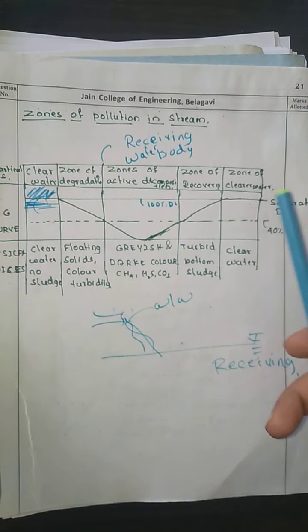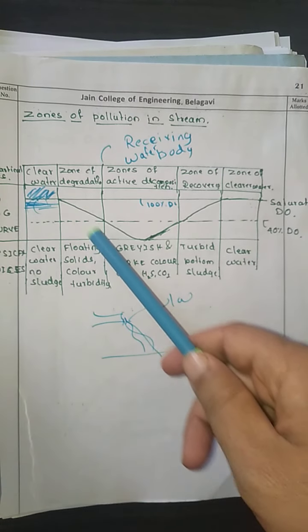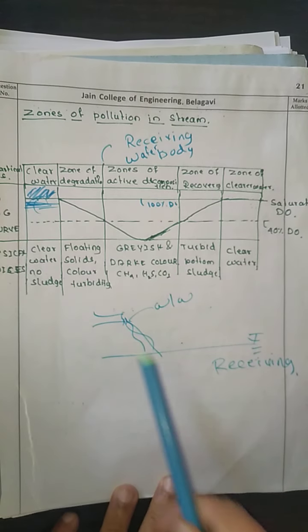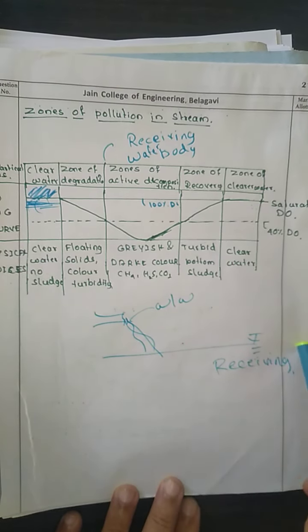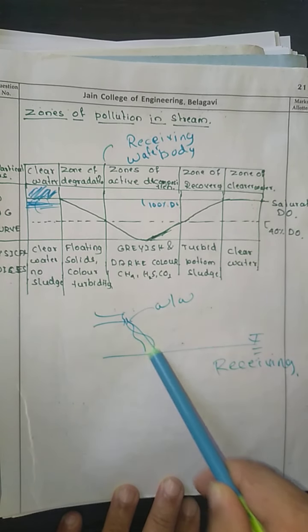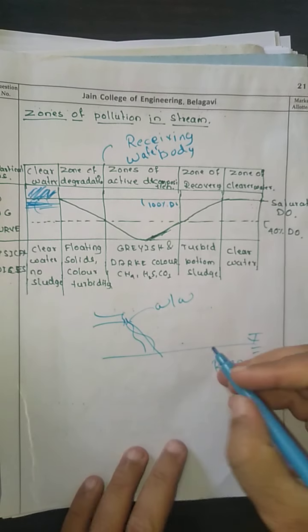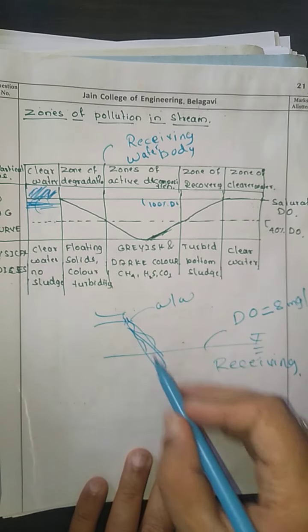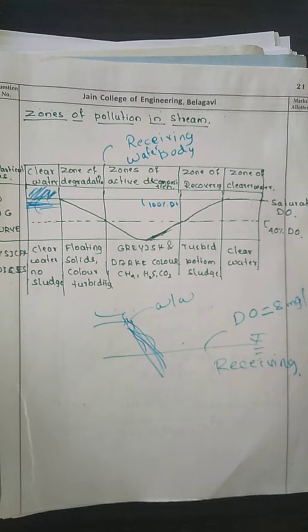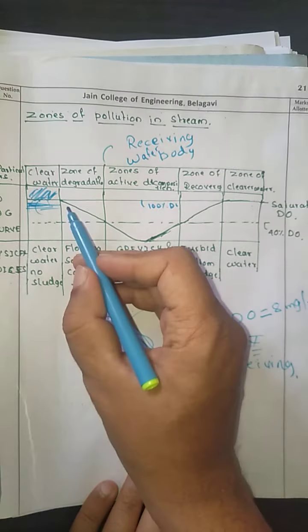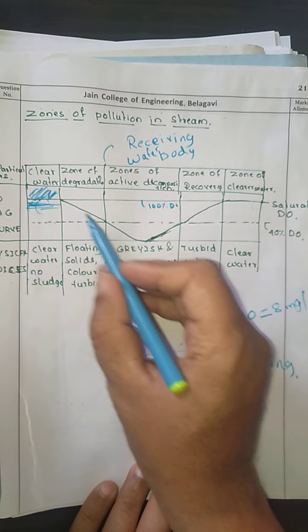But when we have started to dispose the wastewater into the receiving water body, slowly this wastewater is entering the receiving water body. The DO initially, say, take it as 8 mg per liter. Once you have started to discharge the wastewater, the DO content is going to reduce slightly in this particular portion.